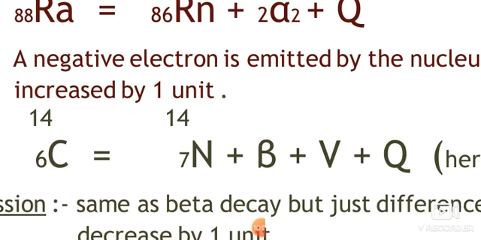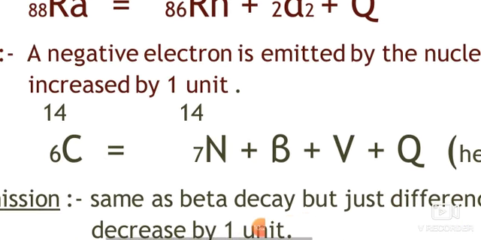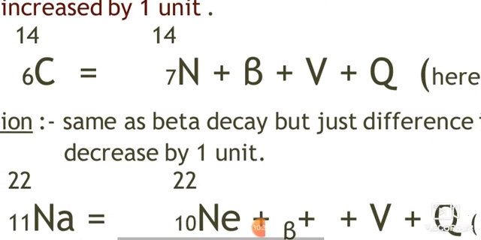What is the concept of beta decay? In this, the beta is nothing but a negative electron that gets emitted by the nucleus, and here the atomic number gets increased by 1 unit. So carbon is getting converted to nitrogen 7. So this is the reaction.